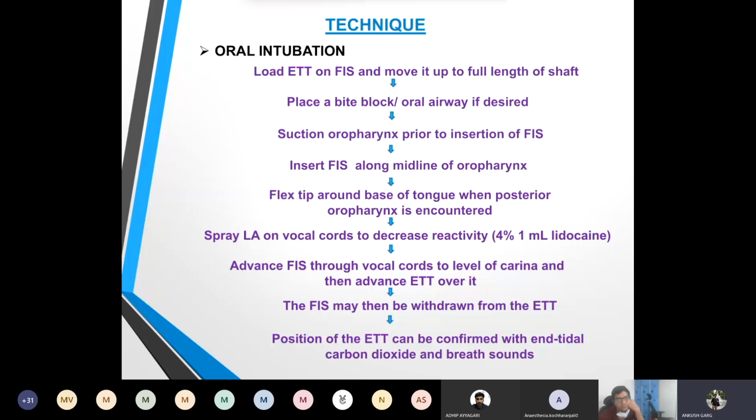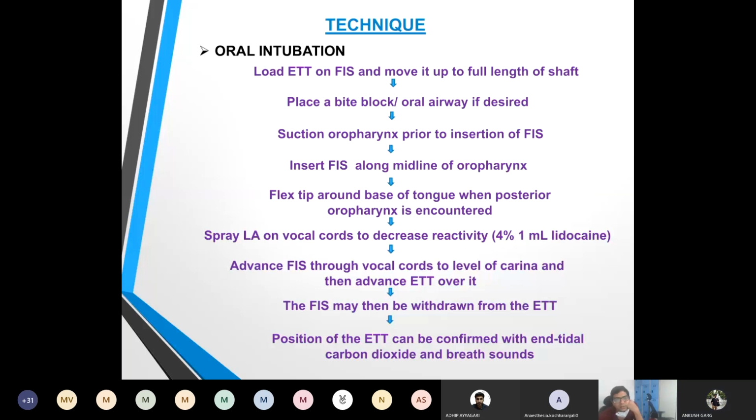Now, after there is decreased reactivity of the vocal cords, we advance the fiber optic endoscope through the vocal cords to the level of the carina, and then we railroad the endotracheal tube over it. The fiber optic may be withdrawn from the ETT, and the position can be confirmed with ETCO2, breath sounds and chest rise. So basically, this is the epiglottis. Yes, sir, this is the epiglottis.